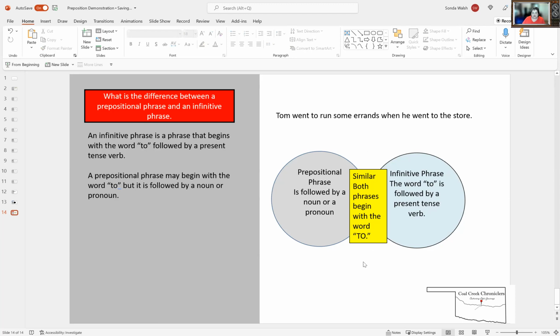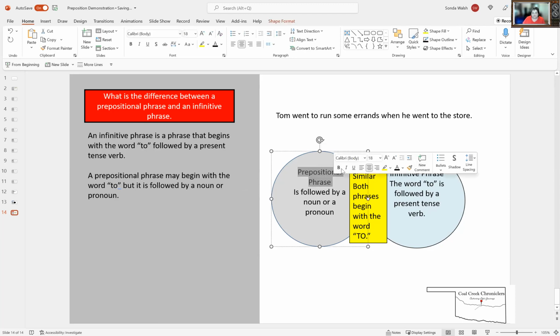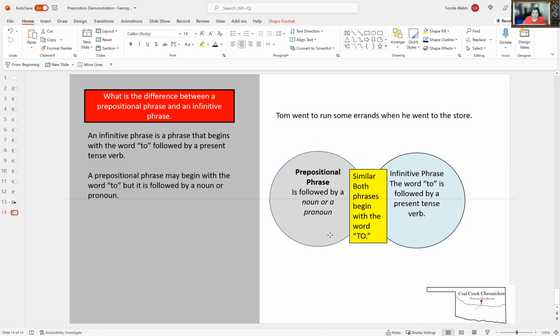All right, so now let's look at these definitions for a minute. A prepositional phrase is followed by a noun or a pronoun. So that's going to be a person, a place, a thing, or an idea. An infinitive phrase is followed by a present tense verb. So that's going to be an action like bake. It's something that you can physically do.